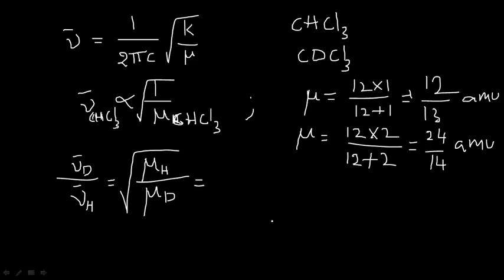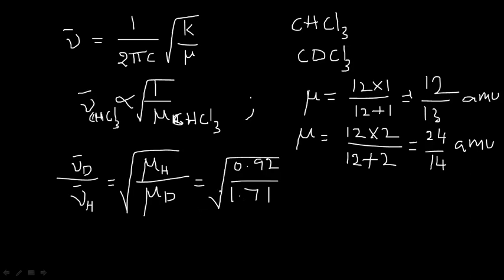Just apply here. 12 by 13 is 0.92, divided by 24 by 14, which on simplification is 1.71. AMU by AMU cancel each other, so there is no unit here.